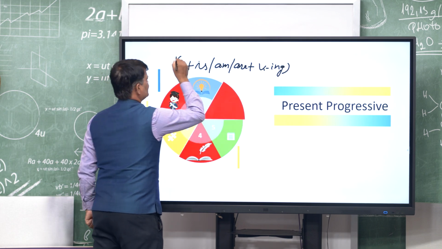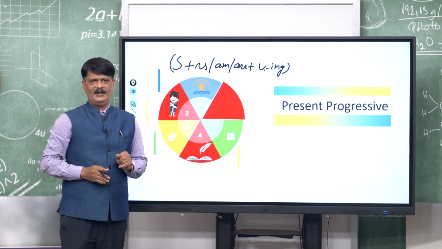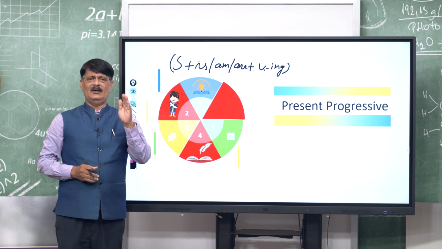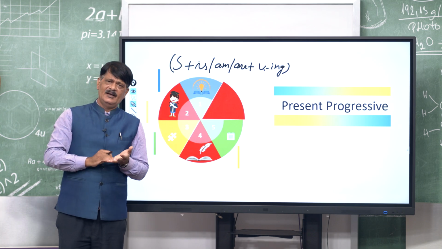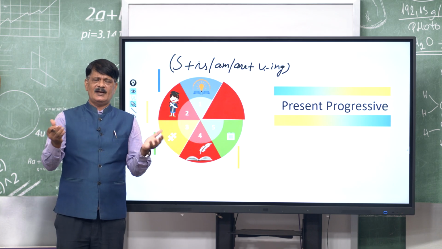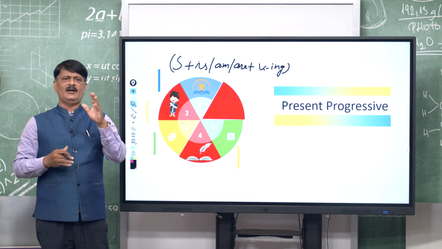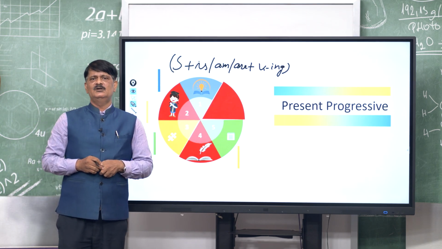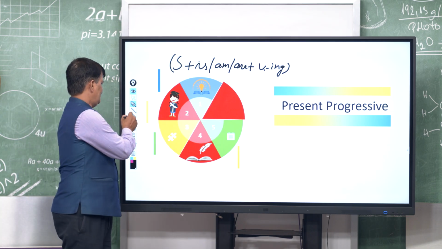If you remember this, it will be easy for you to know what we mean by the progressive form. What is that? The subject is there. After that, you add is, am, or are, then verb-ing. In the same way, you can use it in the affirmative, the negative, and the question. It has 3 forms. First you have to remember subject with is, am, are, and also verb-ing. That is the form or structure of the present progressive. Is it clear to you?